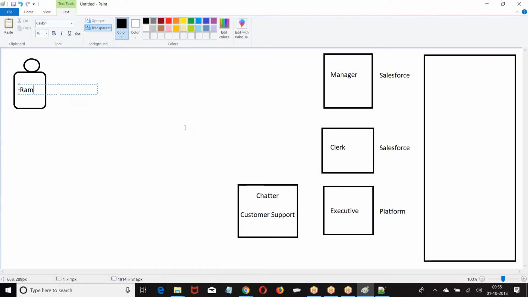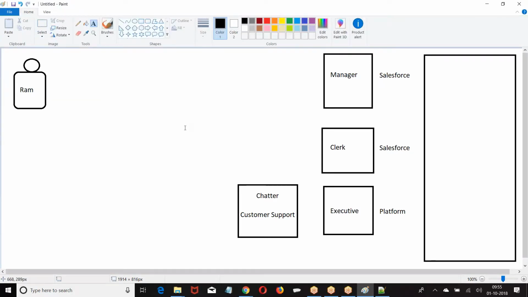What is this guy going to work on? You want him to work on only Force.com. I don't want him to work on CRM. Then give him Salesforce platform. I want this guy to work on CRM functionalities as well as Force.com. Give him Salesforce license.